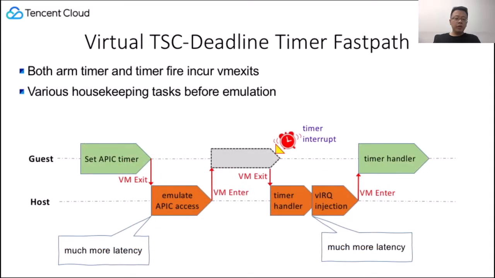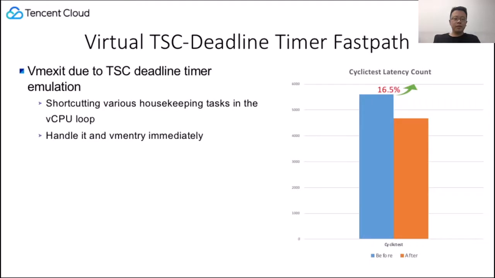Now I will introduce the virtual TSC-Deadline timer Fastpath. Both arming the timer and the timer firing incur vmexits. KVM does various housekeeping tasks before emulation. We implement a Fastpath for emulation of writes to the TSC-Deadline MSR. Besides shortcutting various housekeeping tasks in the vCPU loop, the Fastpath can also deliver the timer interrupt directly without going through a KVM request for the pending timer, because it runs in vCPU context.